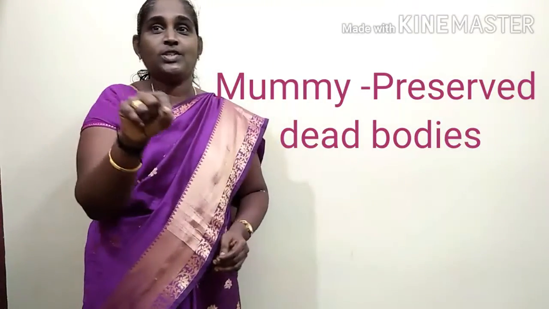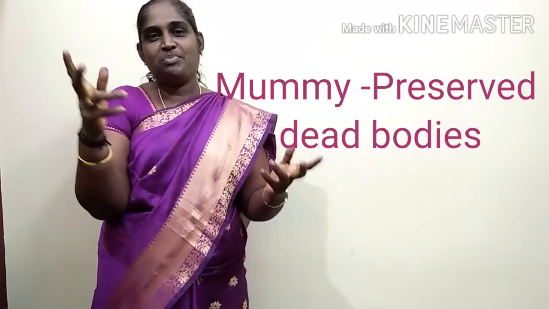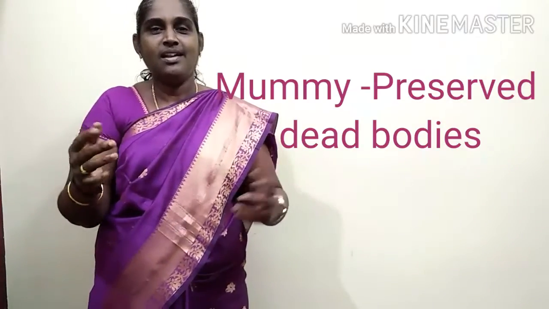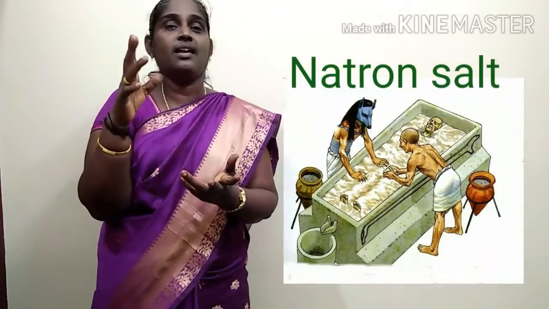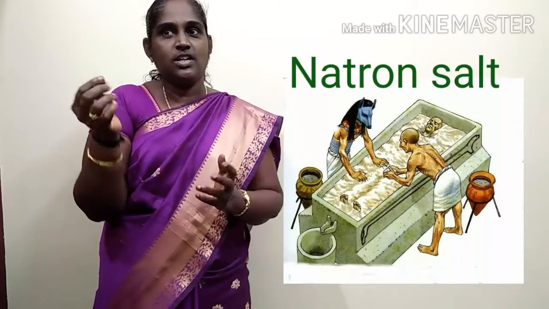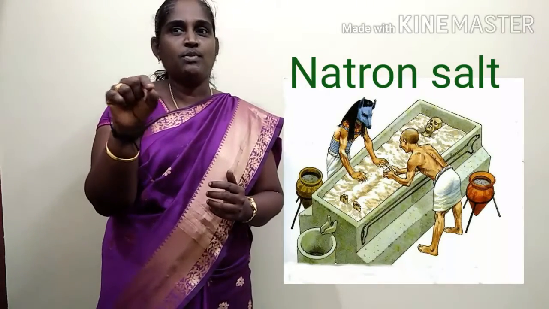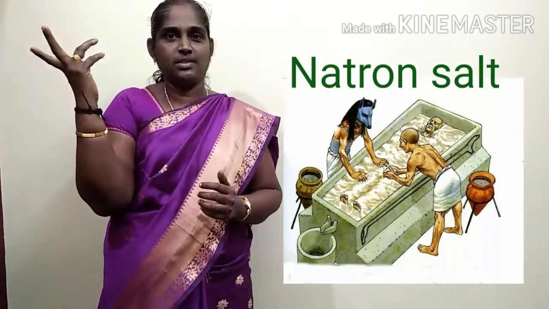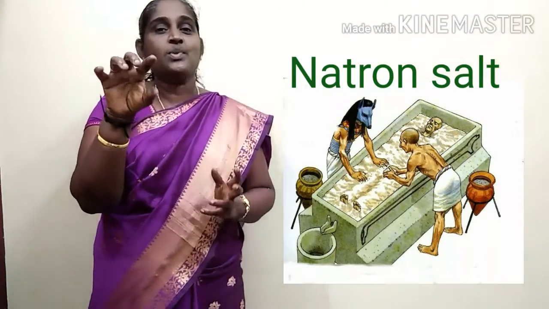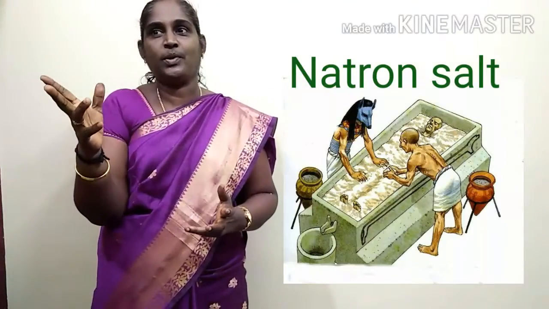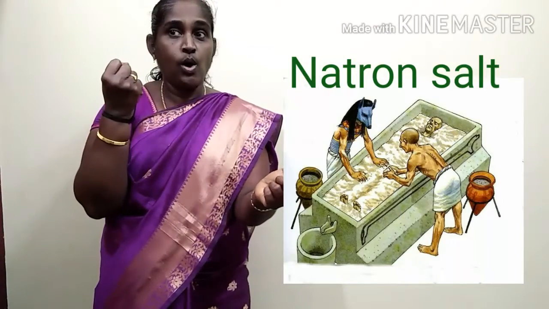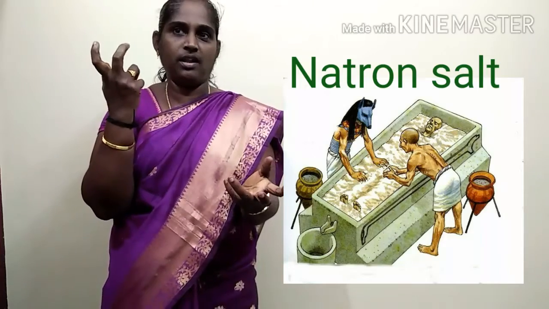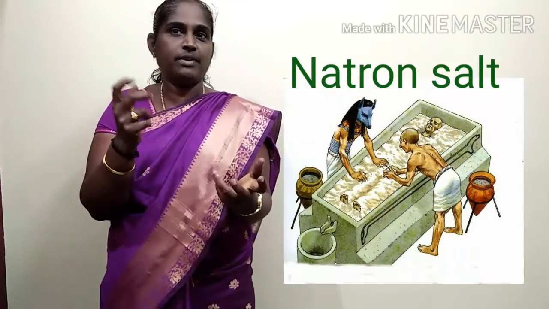Next we will see mummies of Egypt. The preserved dead body is called a mummy. The Egyptians preserved dead bodies with natron salt, N-A-T-R-O-N. This natron salt consists of sodium carbonate and sodium bicarbonate. After 40 days, the natron salt absorbed all the moisture content of the body.